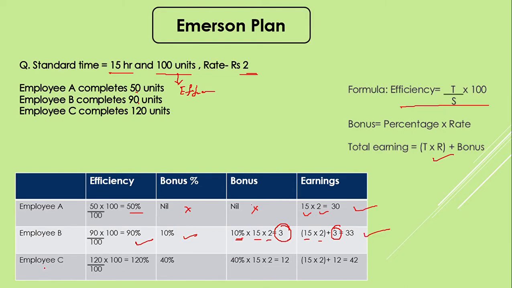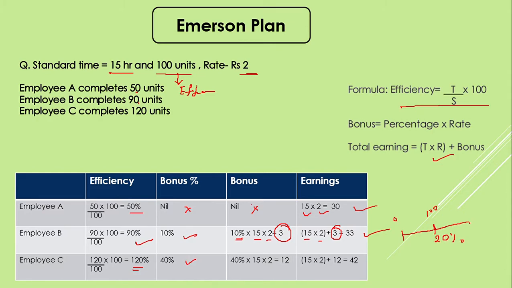Coming to employee C, who completes 120 units. So 120 upon 100 into 100, that is 120%. However, the bonus will be considered as 40%. The reason for considering it 40 is that as the person has completed between 0 to 100%, he should get 20% of bonus.